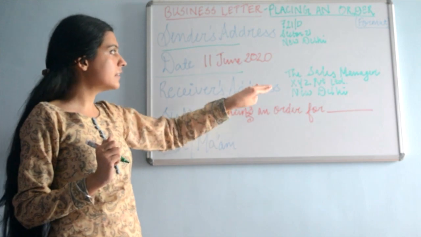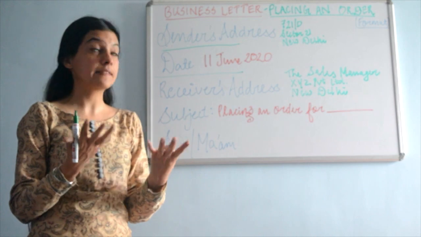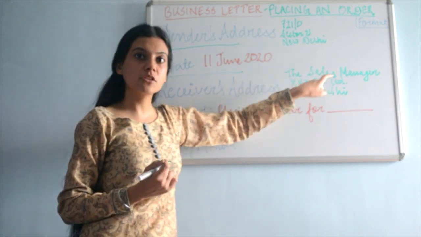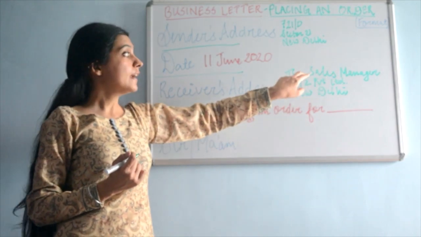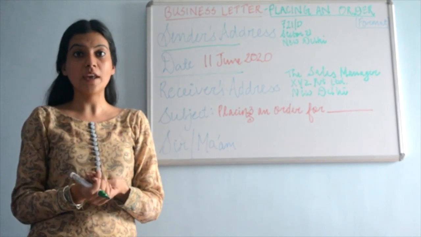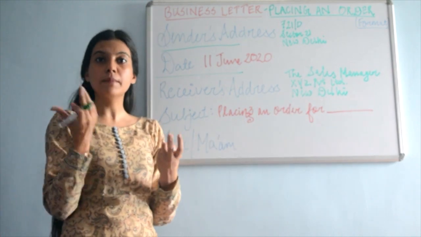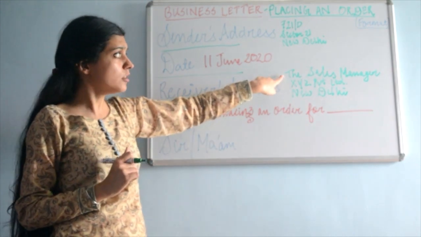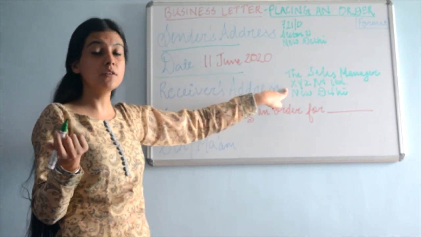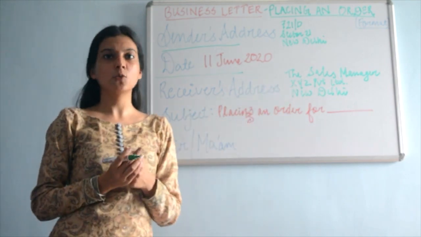Then comes the receiver's address. You might be placing this order with some firm, business, or party. In that case, you have to address that person: the sales manager, the purchase manager, the accountant. It varies from question to question. If in the question it's not mentioned as the sales manager, you can simply mention the manager of which company, XYZ Private Limited. If the name of the company is given in the question, well and fine. If the name is not given, then simply write XYZ.